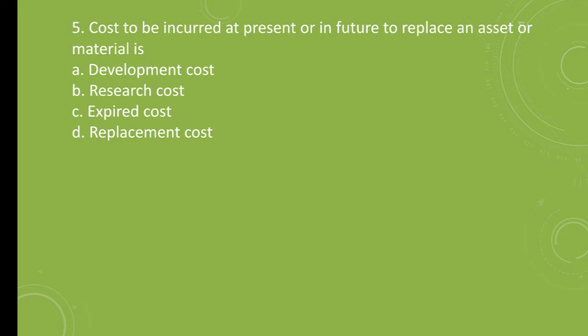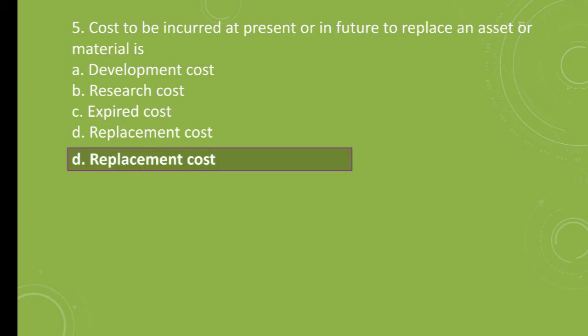Question number 5. Cost to be incurred at present or in future to replace an asset or material is A. Development cost, B. Research cost, C. Expired cost, D. Replacement cost. The correct answer is D. Replacement cost.